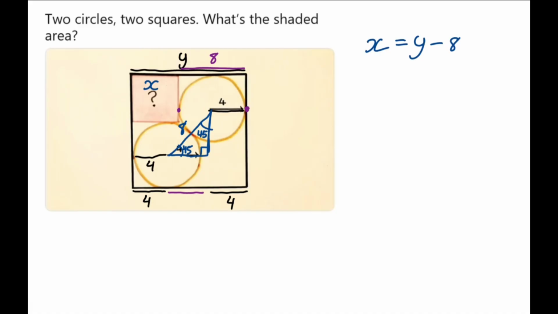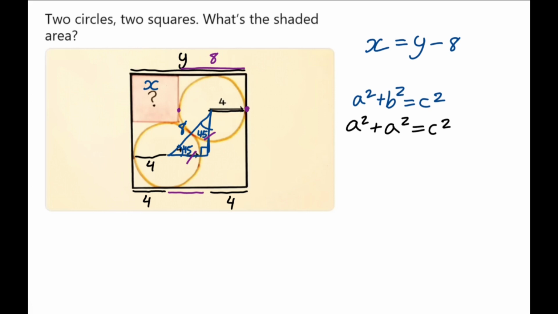And we know that a squared plus b squared is equal to c squared. And since these two angles are 45 and 45, they're equal, that means that this edge here and this edge here have to be equal as well. So a and b are equal. We can just say that a squared plus a squared is equal to c squared.